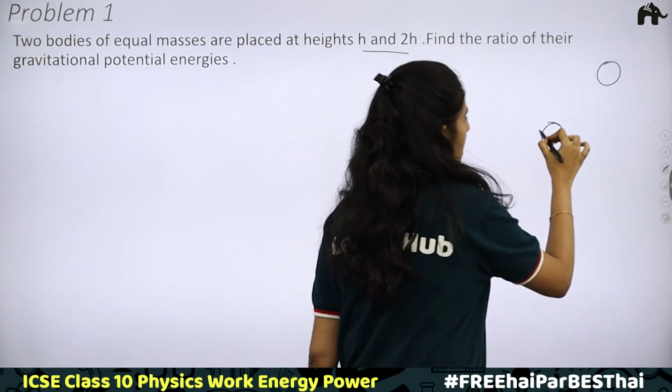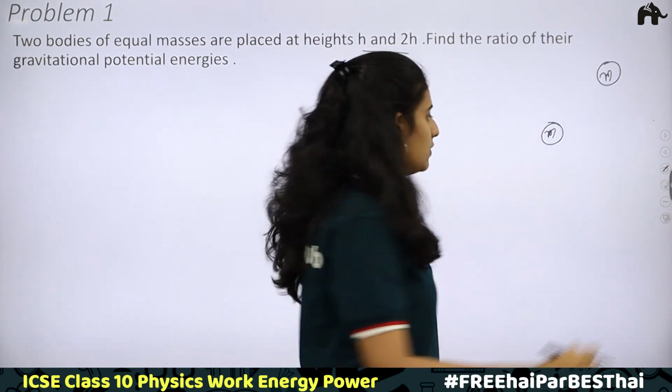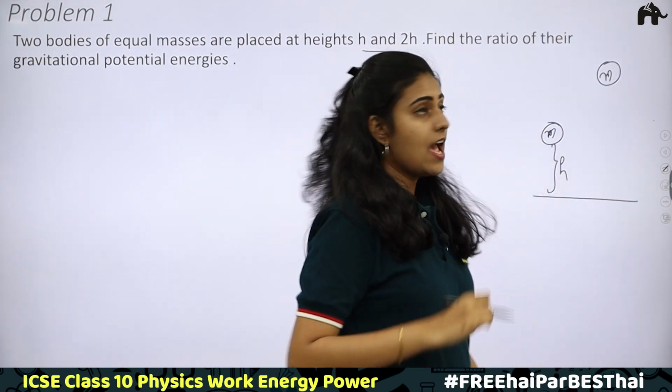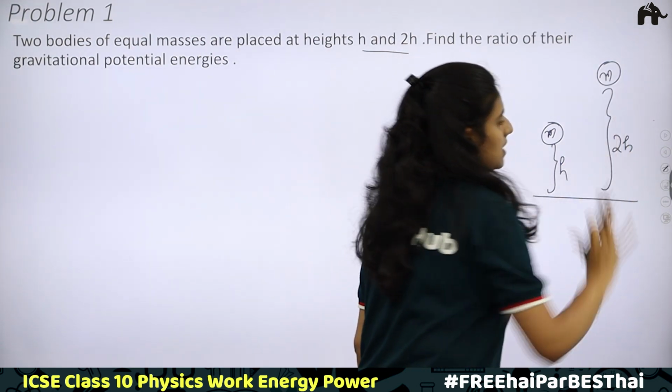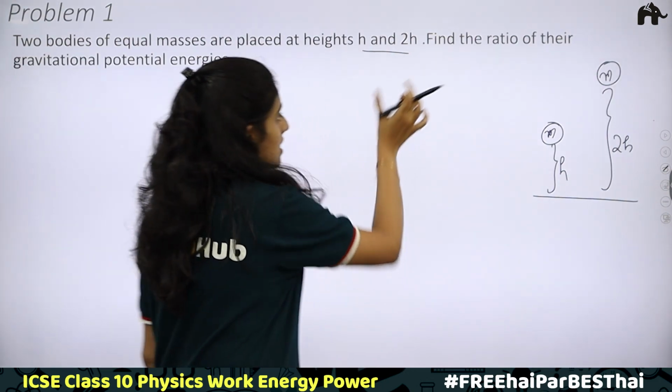Let us take the mass of both the bodies as m. The first body is at a height h from the ground and the second body is at a height 2h, that is 2 times h, from the ground. We have to find the gravitational potential energy ratio.